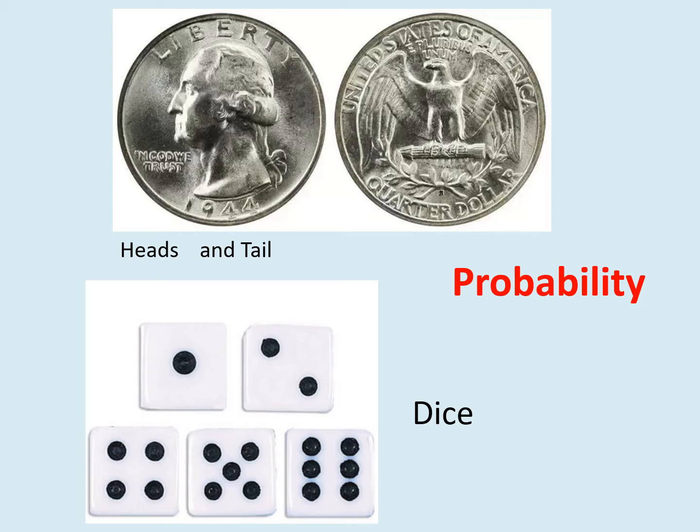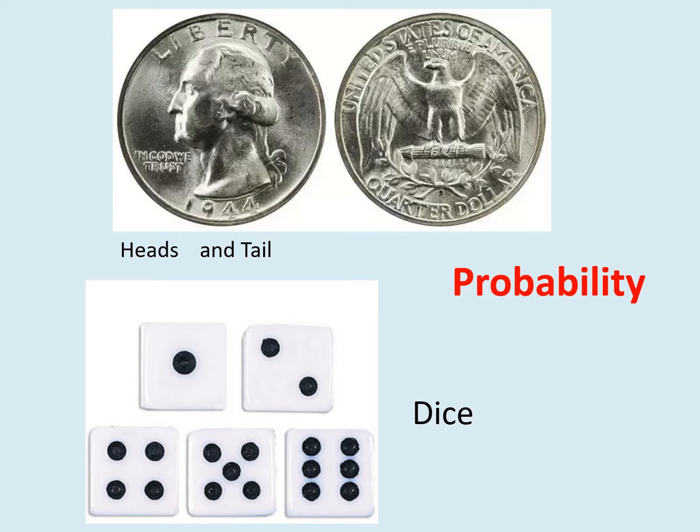To avoid that confusion, I'm first introducing heads and tails. A coin has two sides: one side is known as heads, the other side is known as tails. This is a common question we get every time. Then the dice: if you see the dice, it has six sides, named 1, 2, 3, 4, 5, and 6.